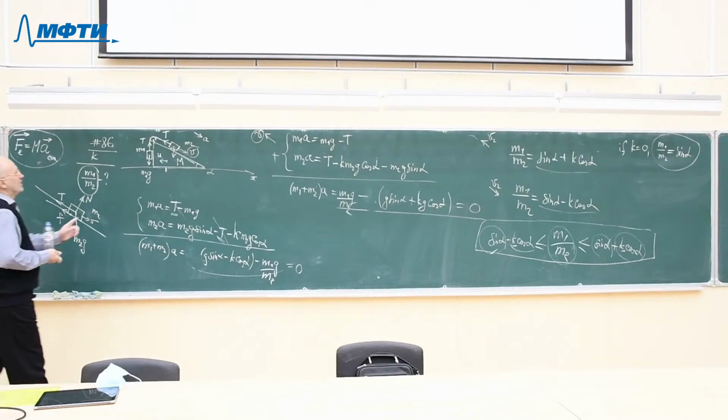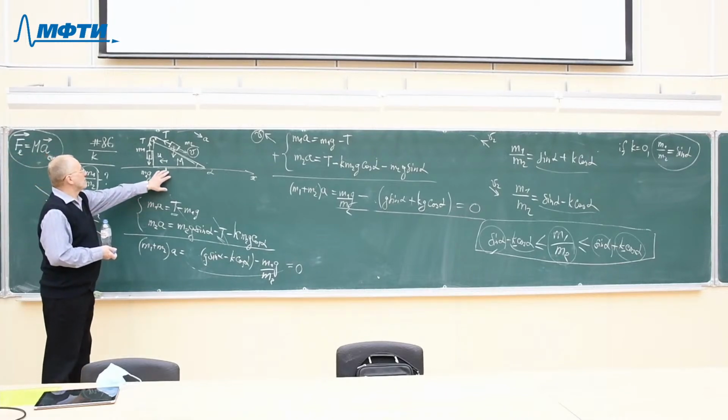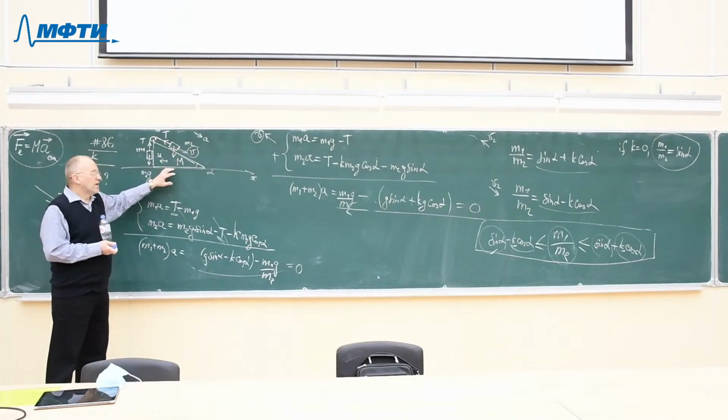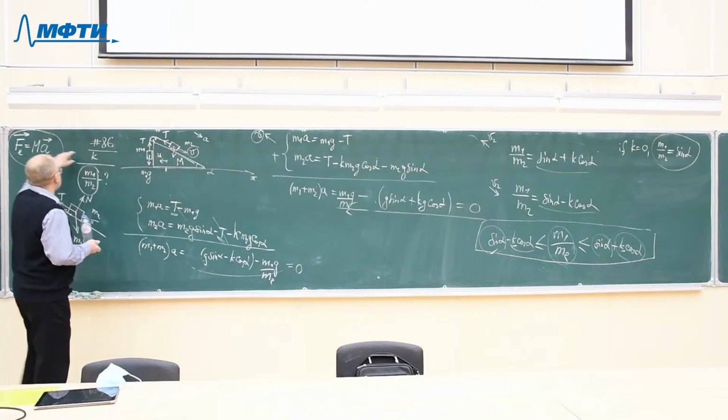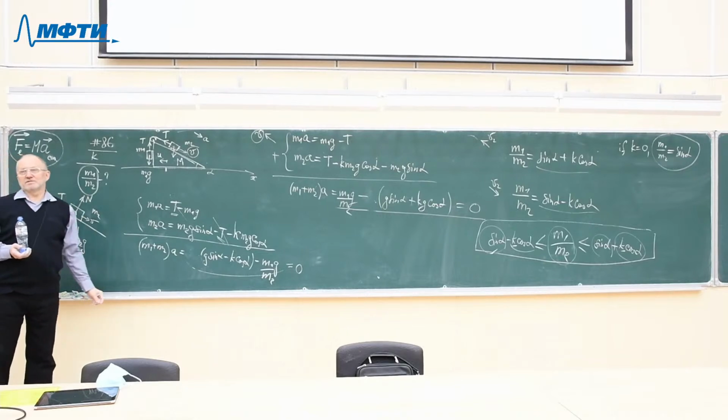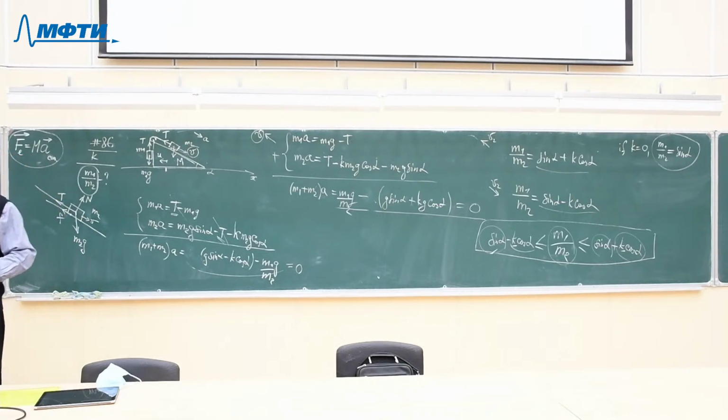We started this problem by realizing that we have a complicated system of bodies, and if so, then we must use the theorem for the motion of the center of mass of the system of bodies. And this theorem says that if no external forces act on the system, then the acceleration of the center of mass is 0. We started from this.